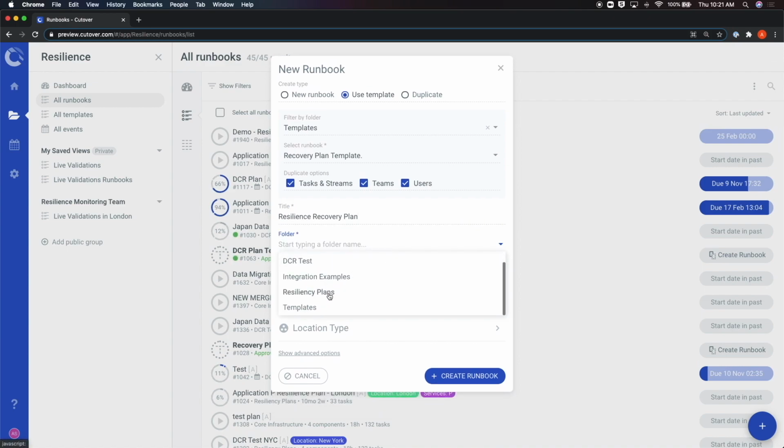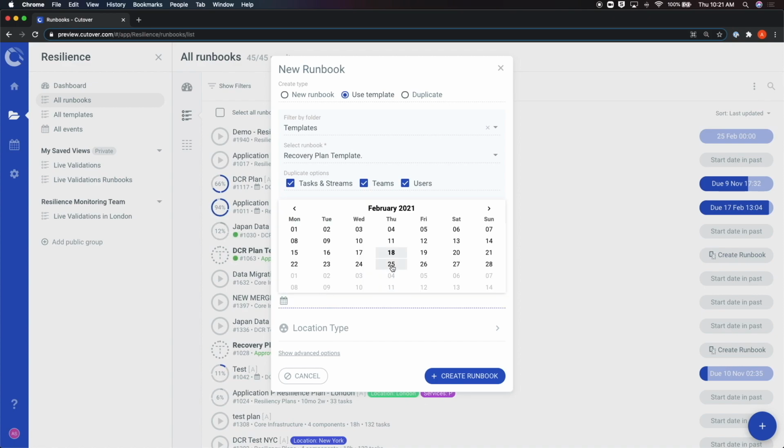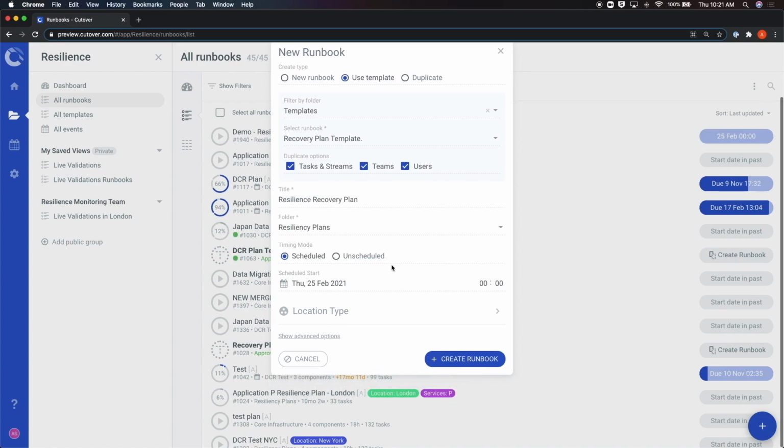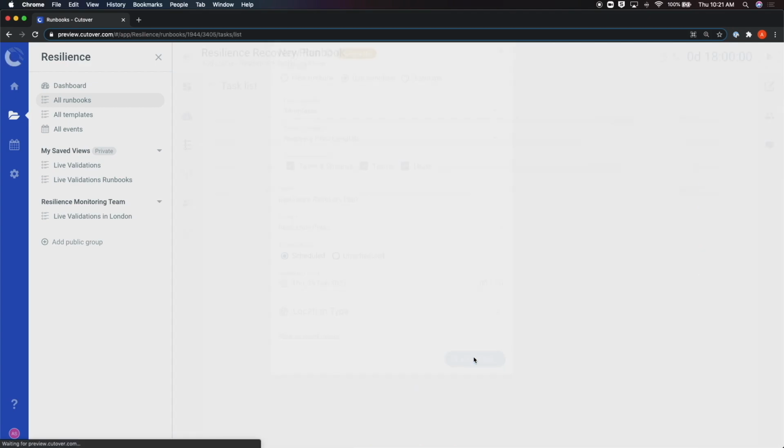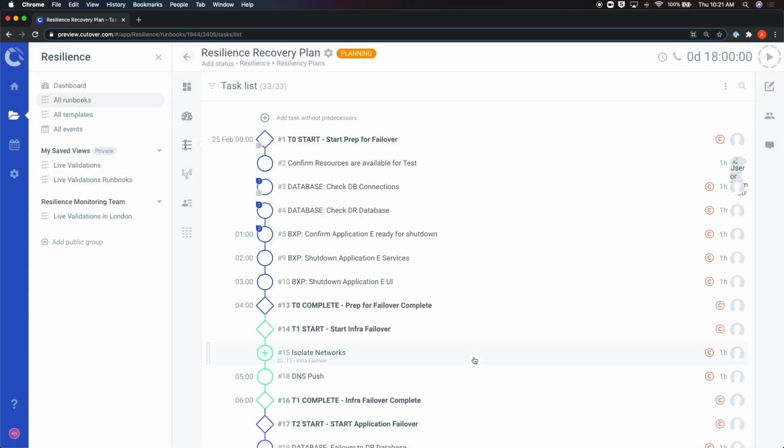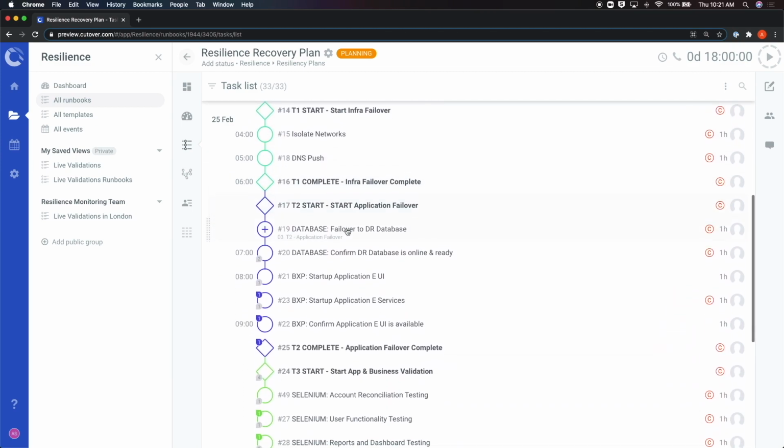If any other custom fields have been enabled in your account, they will show up at the bottom of this box. Note that custom fields can either be required or optional depending on their specific configuration. Then, you just click on Create Runbook, and this will take you to the Runbook editing screen. Once in the editing screen, you will now see a pre-built runbook that was copied from the original template.